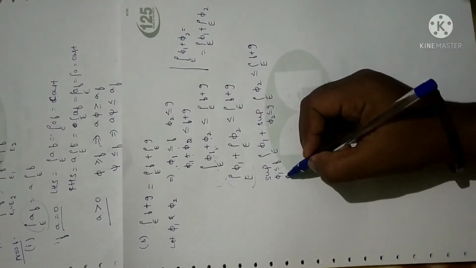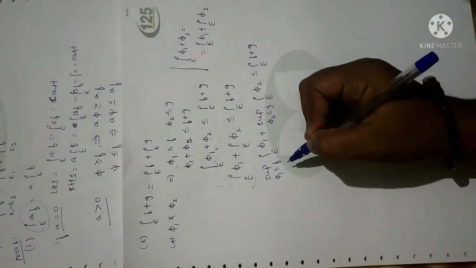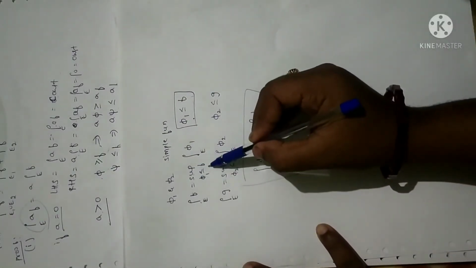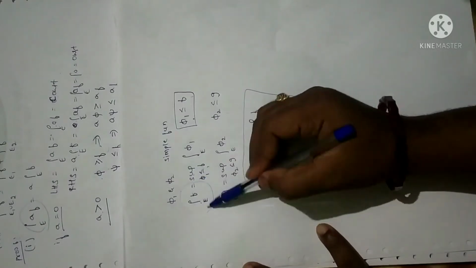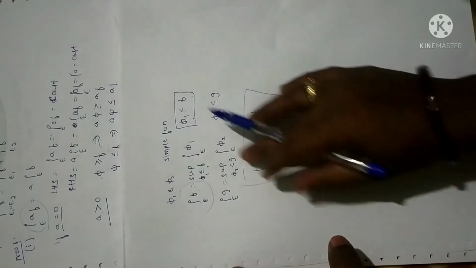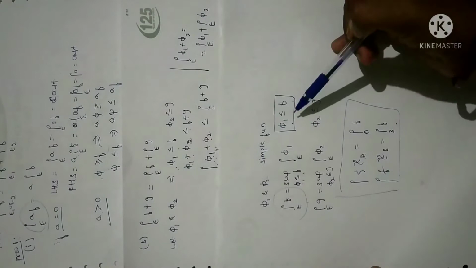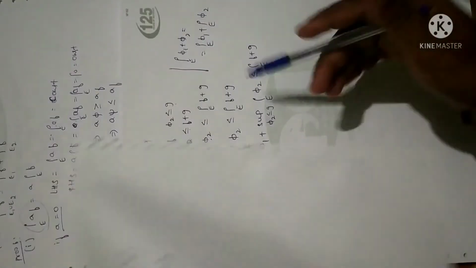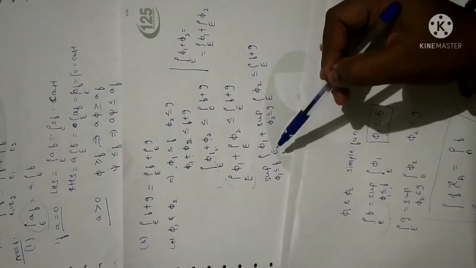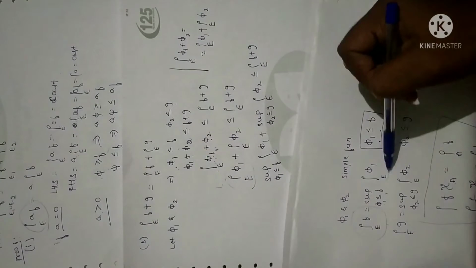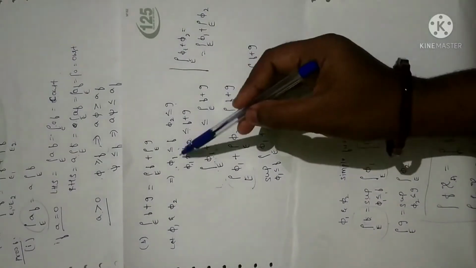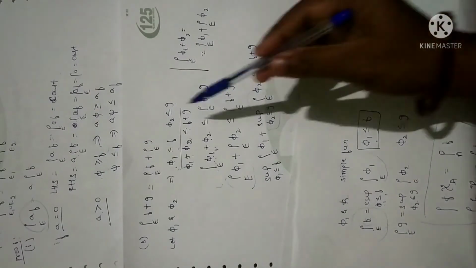Clear? Now, as I told you in the beginning of this session, whenever you have the supremum of the integral of pi1 taken over all pi1 less than or equal to f, I can write this as the integral over e of f. So that is what I have chosen here. Similarly for pi2 less than or equal to g, and here I have obtained the condition. You can clearly see the supremum over pi1 less than or equal to f of the integral of pi1. So how can I write this as the integral over e of f? Similarly, how can we write this? Because both the conditions are satisfied, these two conditions I have taken here.